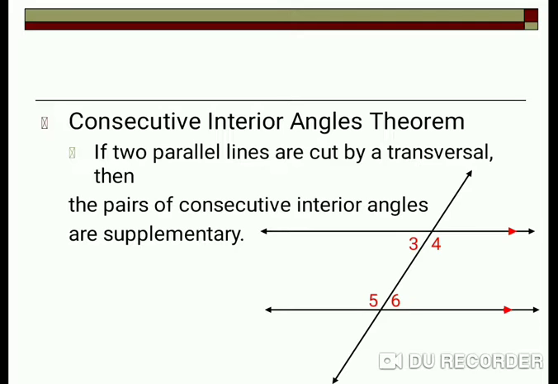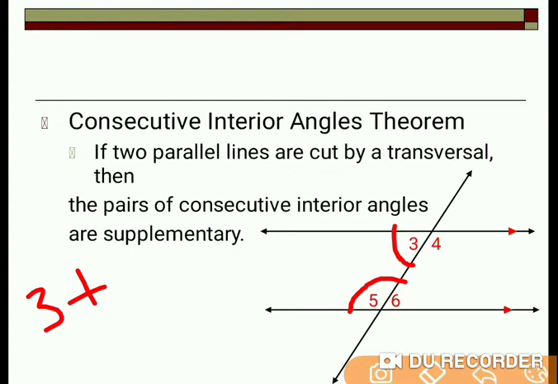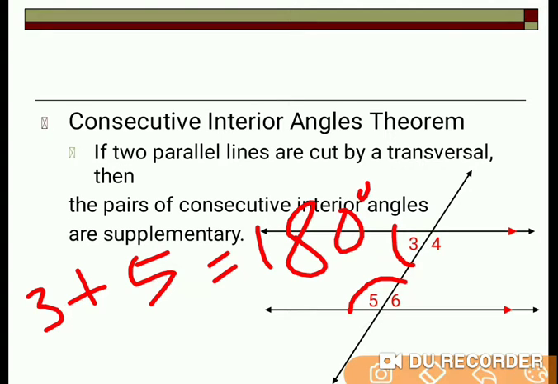The first pair is angle 3 and angle 5. When you add these two angles together you will get 180 degrees. Angle 3 plus angle 5 equals 180 degrees according to the property, right?